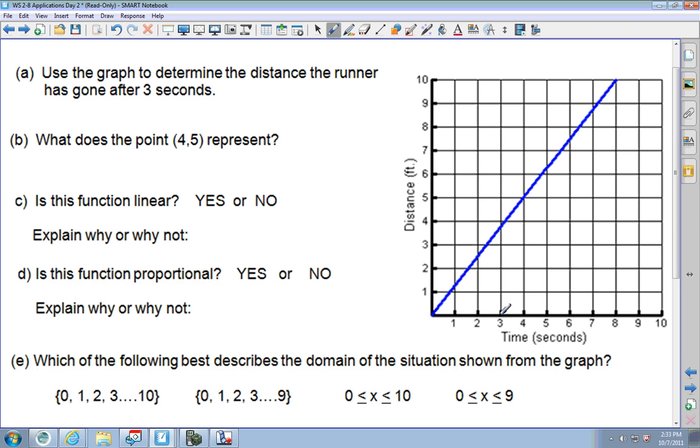So you'll go over here to 3 seconds. I would draw my line up to the line and go over. It looks like it's about 4 feet.